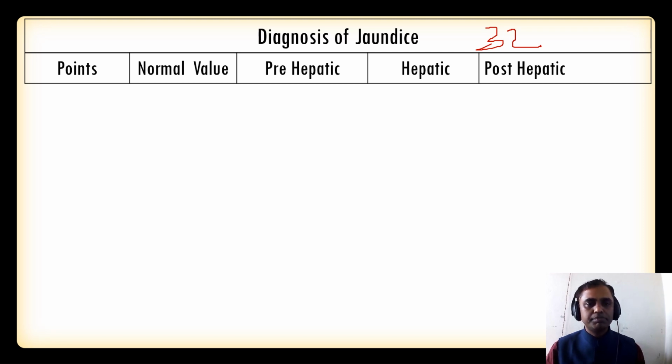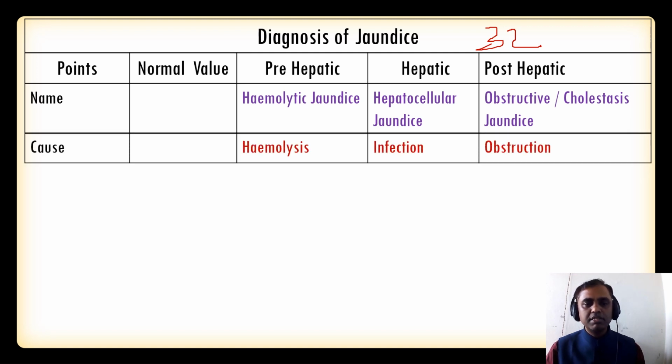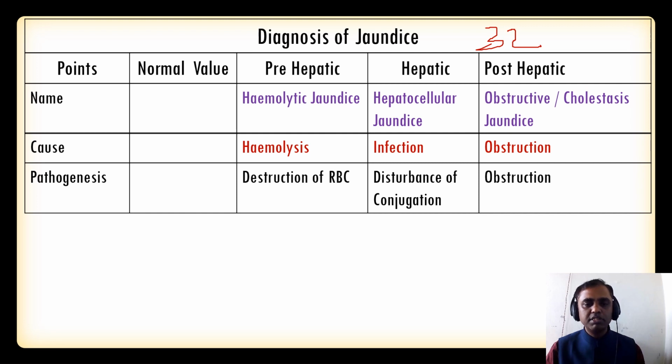So first one, name. Prehepatic is otherwise known as hemolytic jaundice, hepatic is otherwise known as hepatocellular jaundice, and post-hepatic is otherwise known as obstructive jaundice or cholestatic jaundice. The main cause of prehepatic is hemolysis, infection is the cause of hepatocellular jaundice, and obstruction is the main cause of post-hepatic jaundice. The main pathogenesis is destruction of the RBC in prehepatic, disturbance of conjugation or impaired conjugation in hepatocellular jaundice, and obstruction in post-hepatic jaundice.